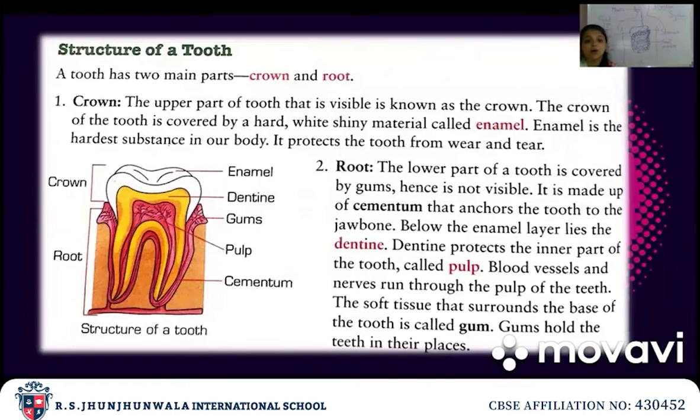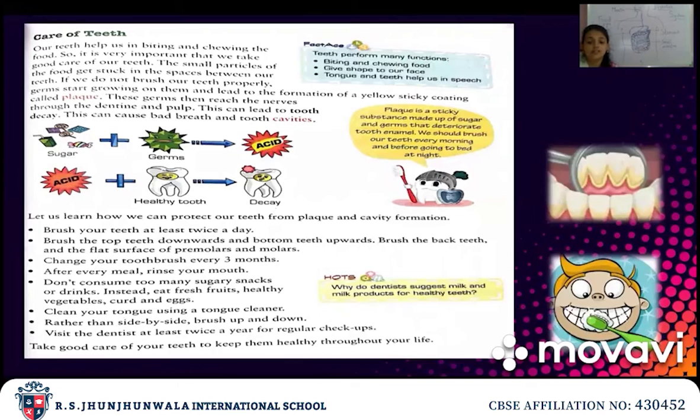Then we studied the structure of a tooth, that there are two parts of a tooth, crown and root. We studied about enamel, dentine, gums, pulp and cementum. We also studied how we should take care of our teeth. I have told you that we should not eat too many sugary things, sugary chocolates, or your teeth will become yellowish and plaque will occur on your teeth. So, to prevent all these things, you have to take care of your teeth.